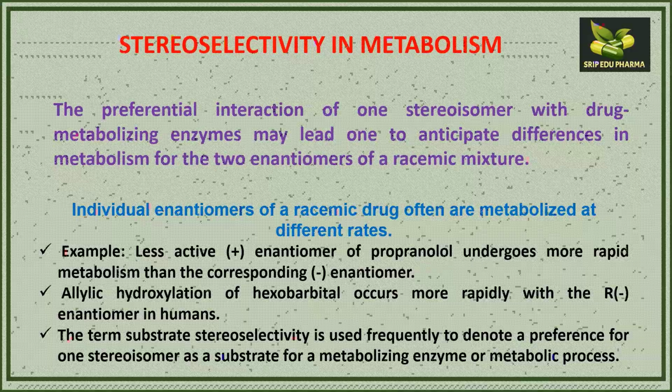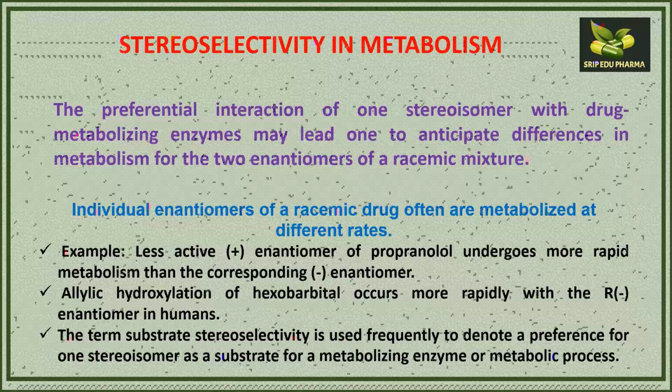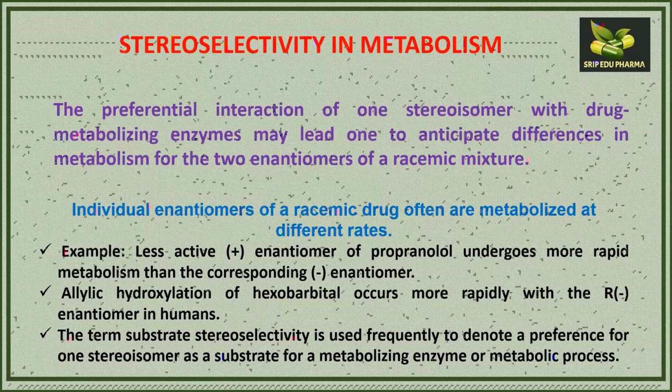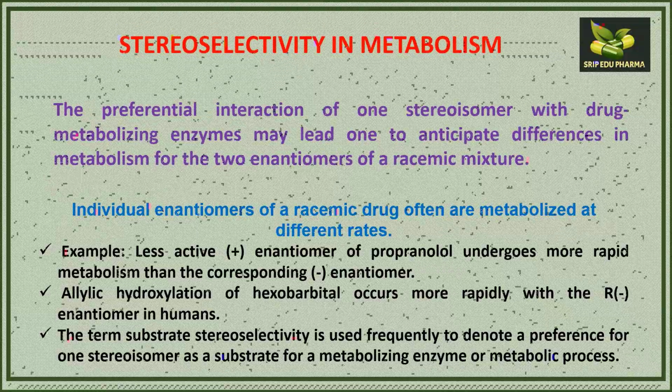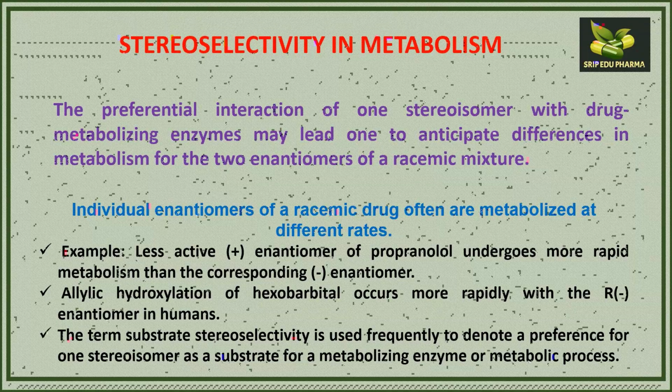So individual enantiomers of a racemic drug are often metabolized at different rates, depending on how much of the drug is bound with the enzymes. For example, the positive enantiomer of propranolol undergoes more rapid metabolism than the negative enantiomer or levo enantiomer, because the positive enantiomer has the higher affinity for binding with the propranolol metabolizing enzyme.